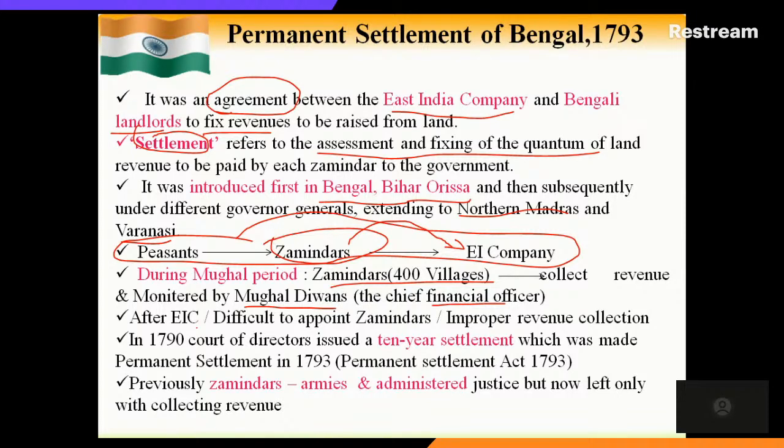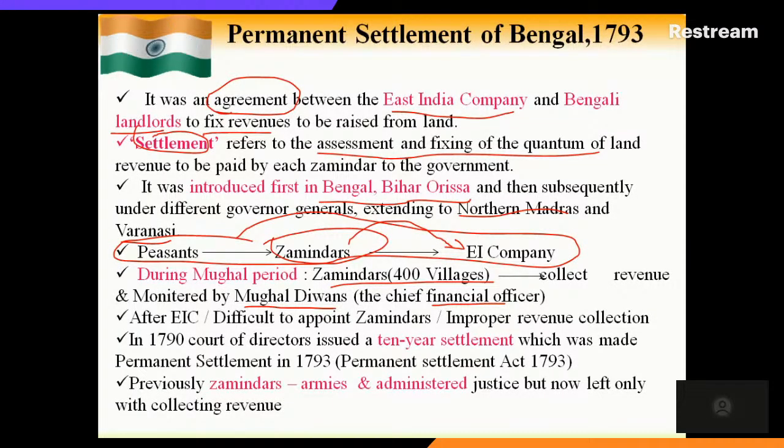Okay, so see, after the Battle of Plassey and then the Battle of Buxar, they got the rights to collect the land revenue, the Diwani rights. But at the same time, they did not know anyone at the local or provincial level to collect it.